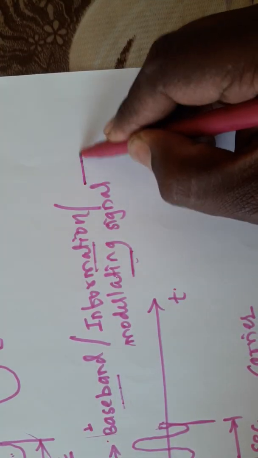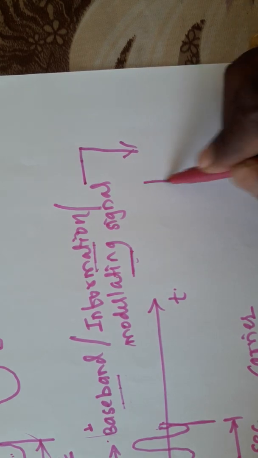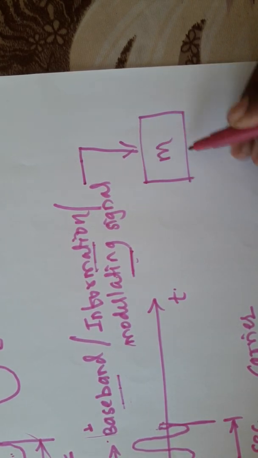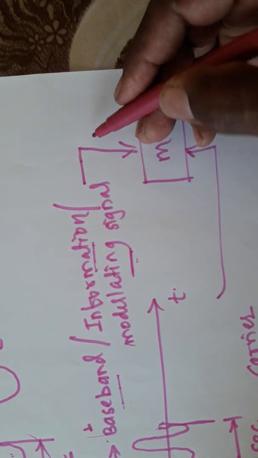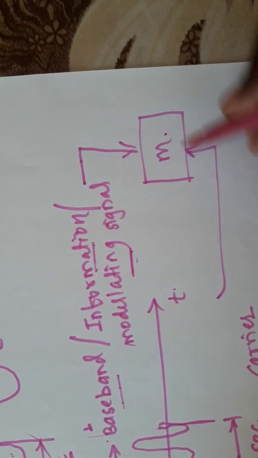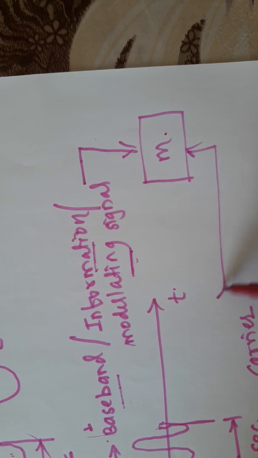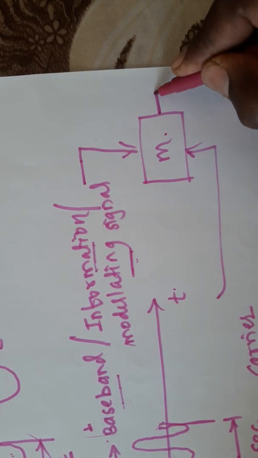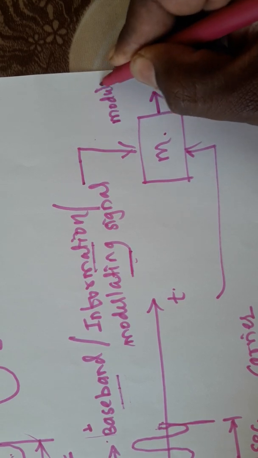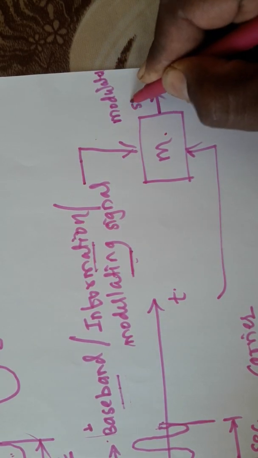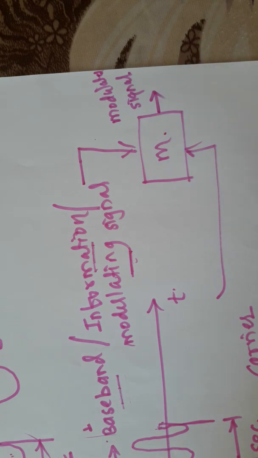Now, if we apply the information signal or the modulating signal to the modulator, and the carrier also to the modulator, the output of the modulator is the modulated signal, which we discussed in our previous lecture.